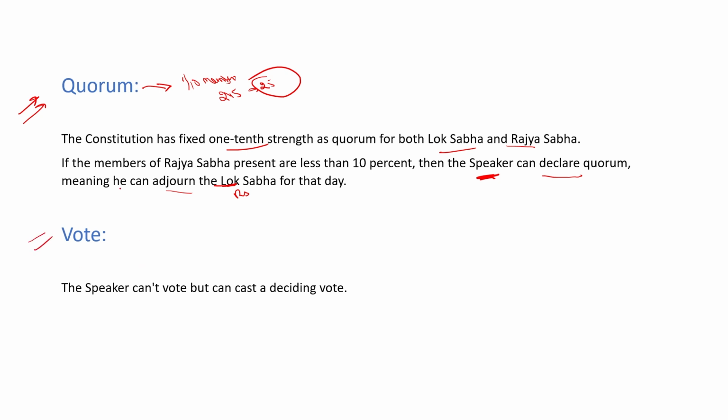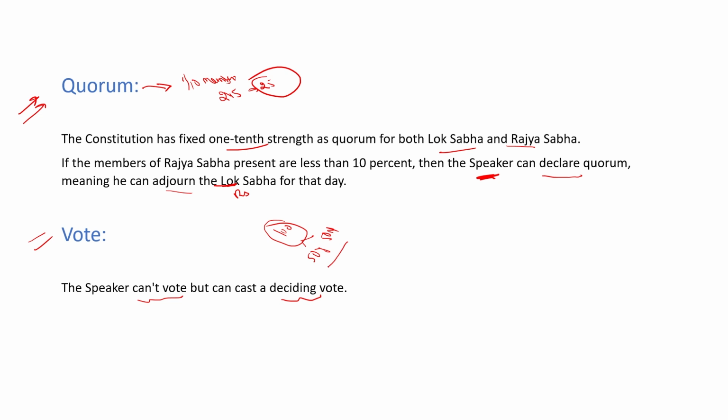Okay. Second is vote. Can a chairman vote for any bill or act? No, the speaker or chairman cannot vote. The speaker does not have any power to vote for any bill, but they can cast a deciding vote. What is a deciding vote? Let's suppose there are 100 members present in the Rajya Sabha, 50 say yes for the vote and 50 say no for the vote.